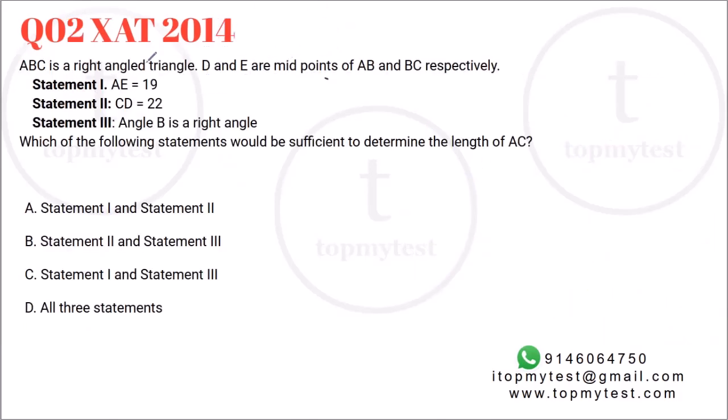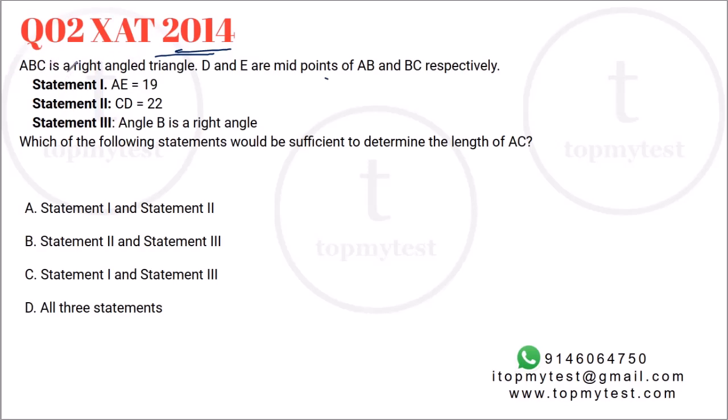Question number 2 is from XAT 2014. Right? It's a data sufficiency sort of a question. Now I've eliminated one of the options, but that option was not data insufficient. That was another set which said like one of the statements is sufficient, right? So that was obviously wrong. We'll also see why it is obviously wrong.